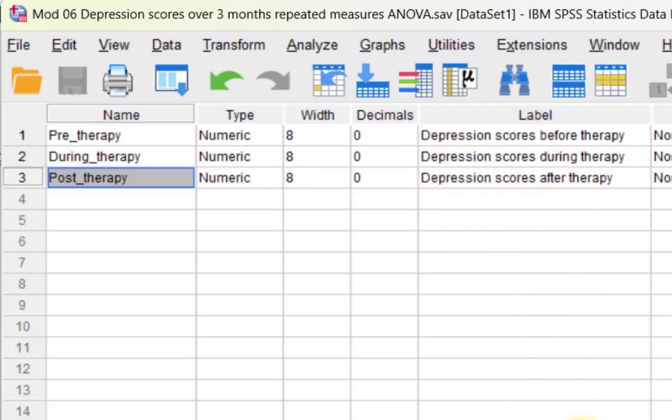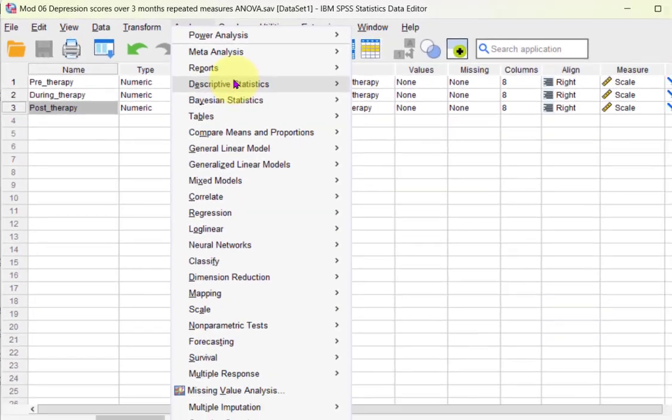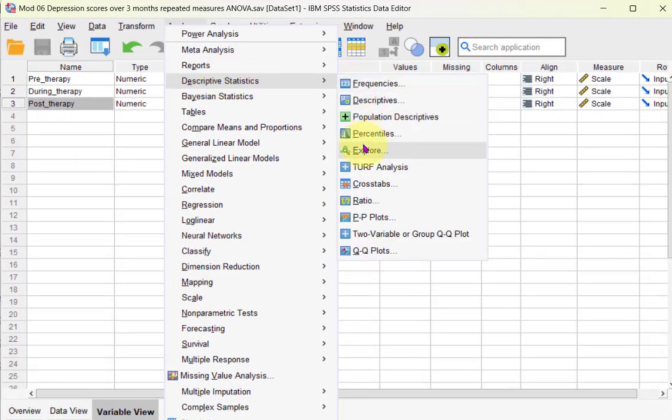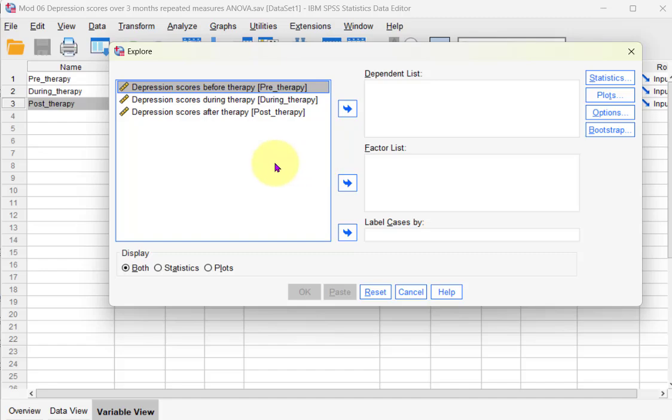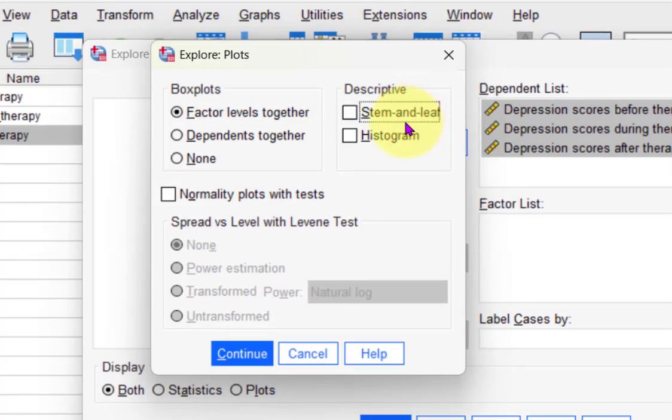All right, first thing we're going to look for is normality, which is still an assumption for this ANOVA. So we're going to check that real quick. We're going to go to descriptives, explore, and I want all 3 of them in there. Unclick the stem and leaf, click the histogram, and we want the normality plots.